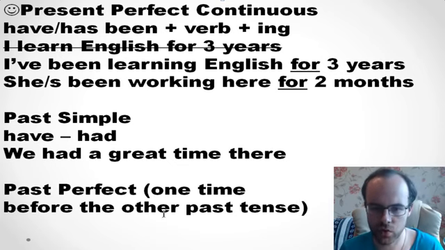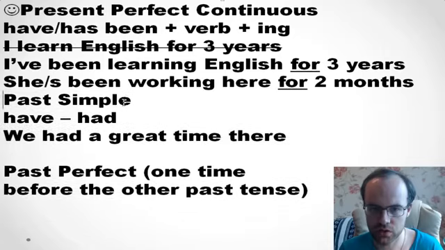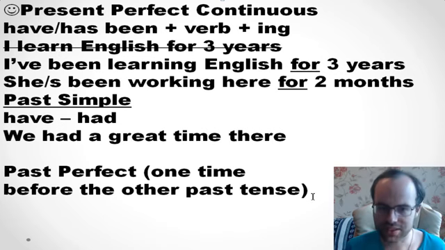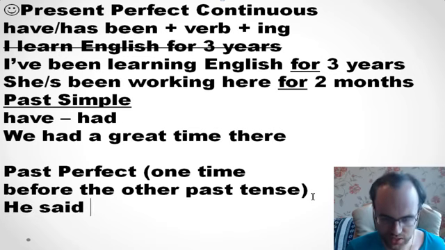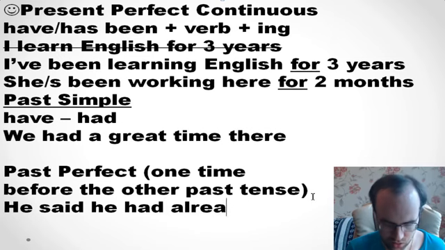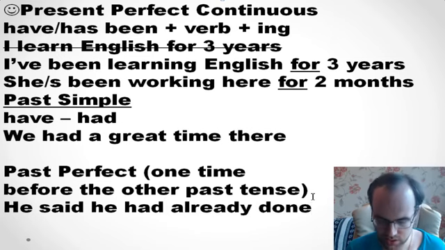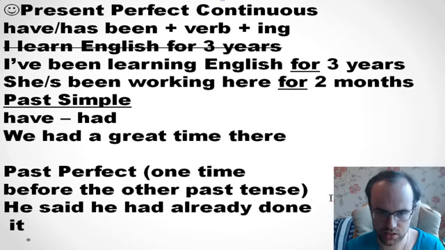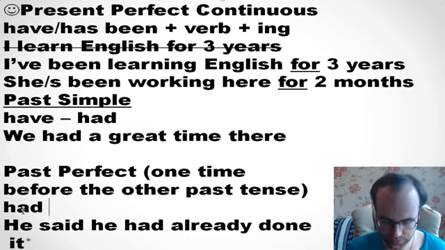And how do we form it? Yeah, I also think that it's a good question, and let's answer this question. For example, he said he had done it, or he had already done it. He said he had already done it. So how do we form it? We need to use had plus the third form.